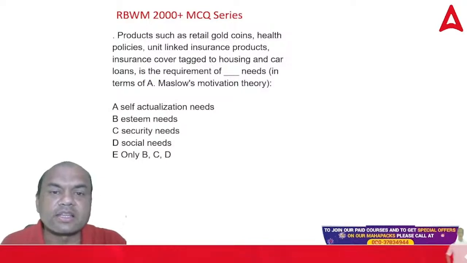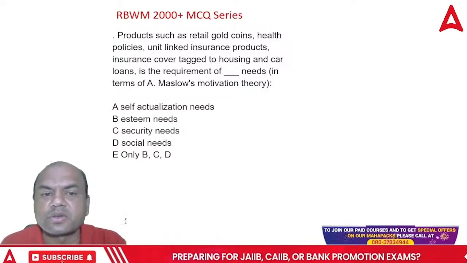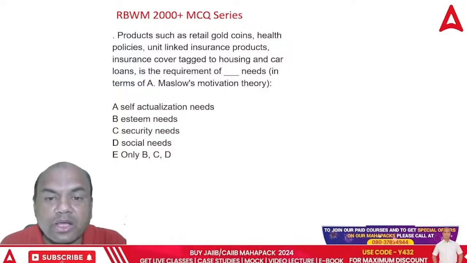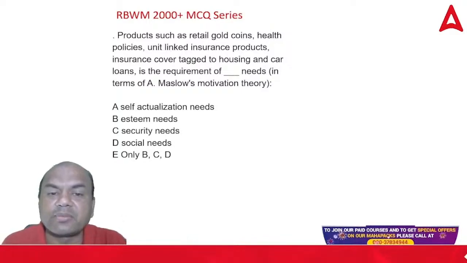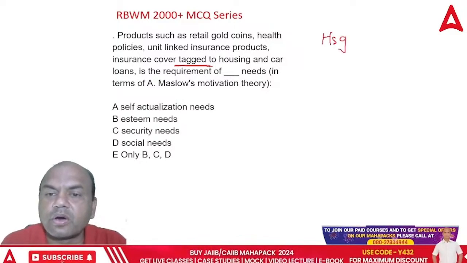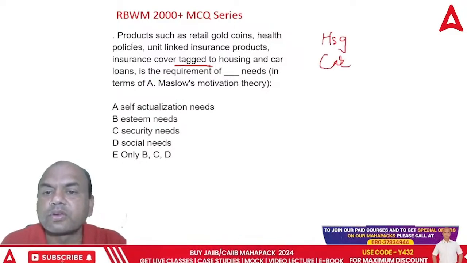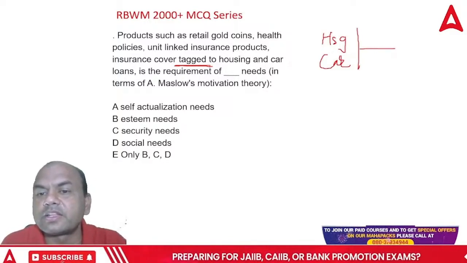Products such as retail gold coins, health policies, unit-linked insurance product, insurance cover are tagged to the housing and car loans. Is a requirement of dash needs. Tagged means what? Suppose I am giving you a housing loan or a car loan. So what will I say? Buy this housing loan and car loan from me and get this free.